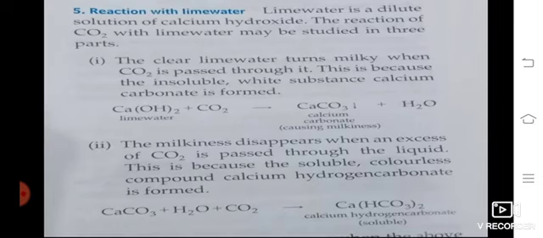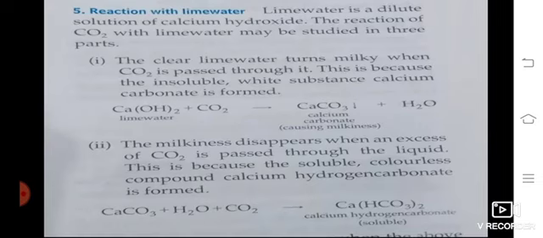The lime water formula is calcium hydroxide, Ca(OH)2. When we pass carbon dioxide through it, it turns into calcium carbonate, CaCO3. It is insoluble, so it forms a precipitate at the bottom and turns white. Then water, H2O. So in a precipitation reaction, we have 2 products: one is the precipitate, the other is the liquid.